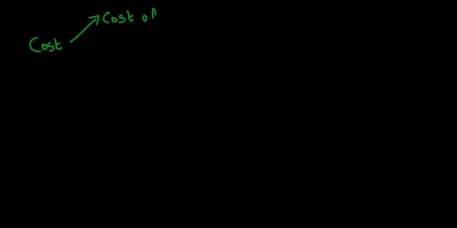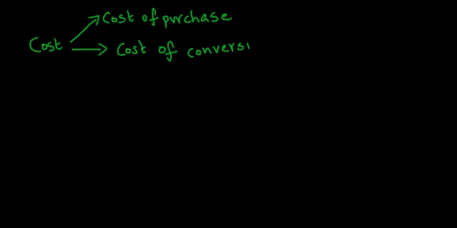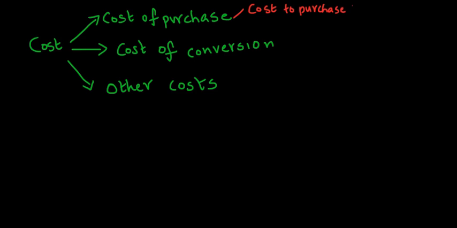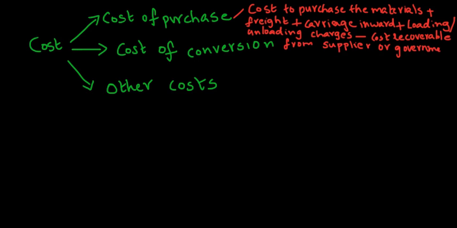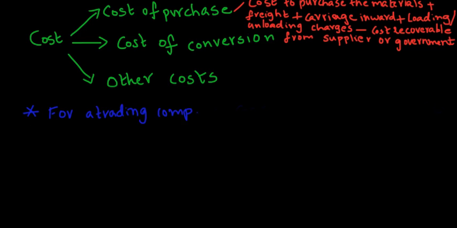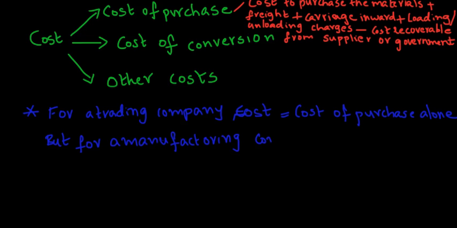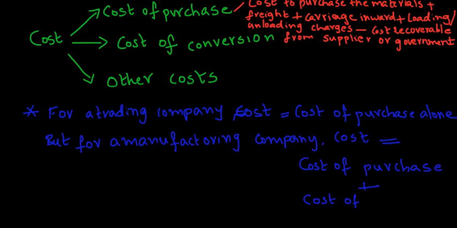Cost has three elements: cost of purchase, cost of conversion, and other cost. Cost of purchase includes the purchase price plus all other necessary expenses directly attributable to the purchase of inventory like taxes and duties, carriage inward, loading or unloading charges, less any expenses recoverable from the supplier or government. For a trading company, cost of finished goods is just the cost of purchase as mentioned before. However, for a manufacturing concern, cost of inventory includes cost of conversion.